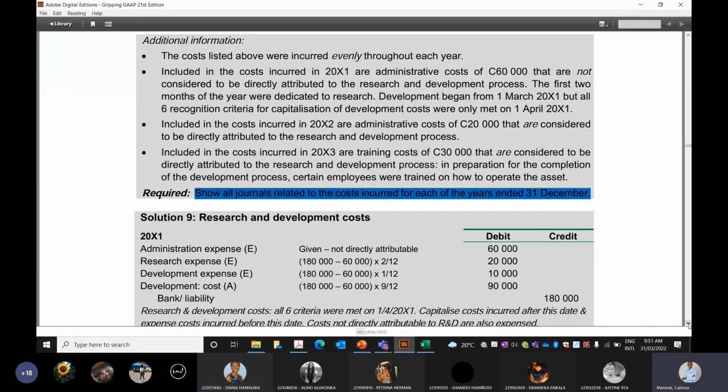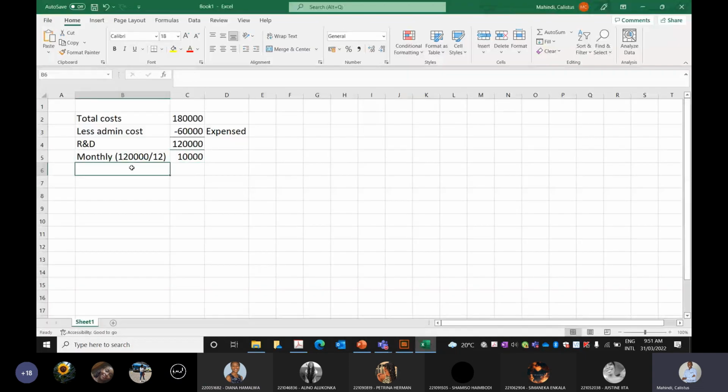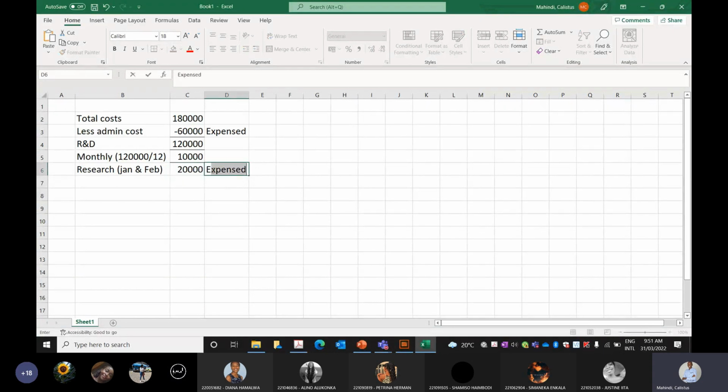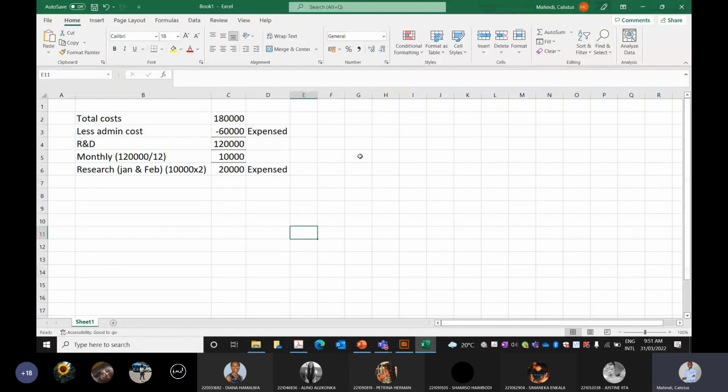Yes. Okay, so then what we can do, we have our research, just say January and February. The amount will be 10,000 times 2, which would be 20,000. That 20,000 is going to be expensed because it's a research cost. So that one is clearly expensed, and that is straightforward.